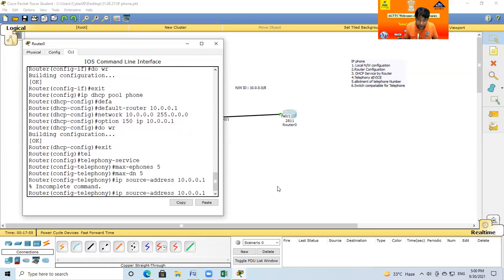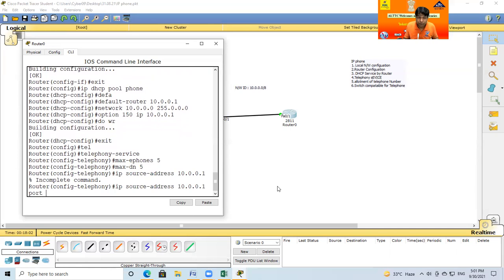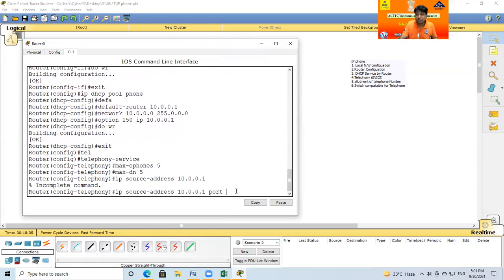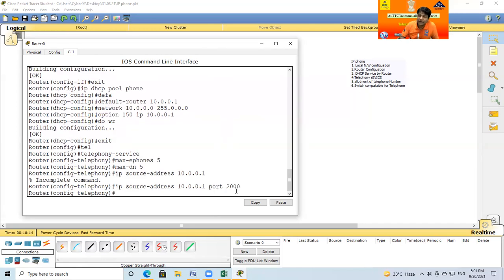The port basically handles wire communication. What is the meaning of the port? That will be discussed in tomorrow's session. Right now the port means 2000. The 2000 port is already decided by ISO for telephony services.